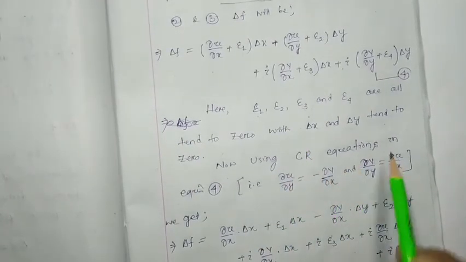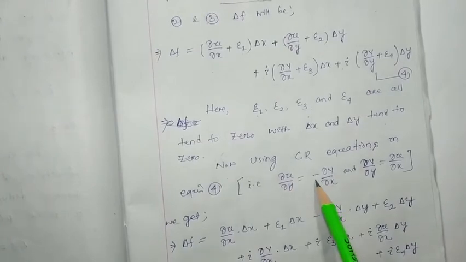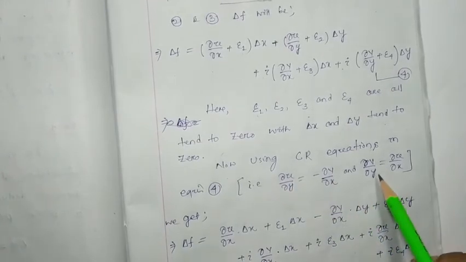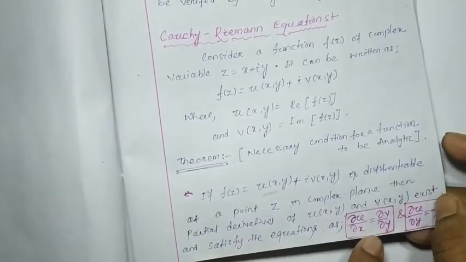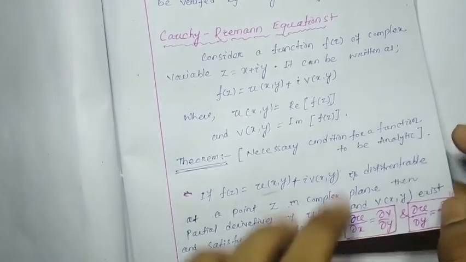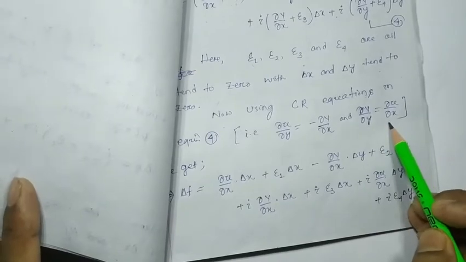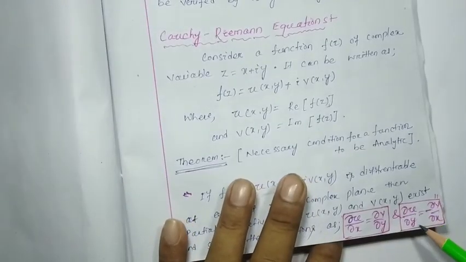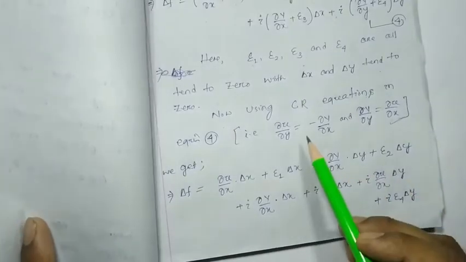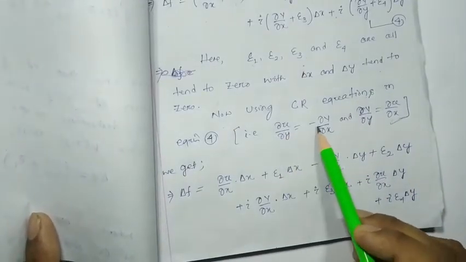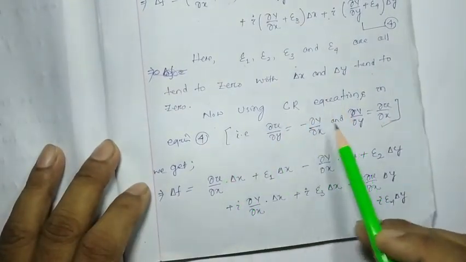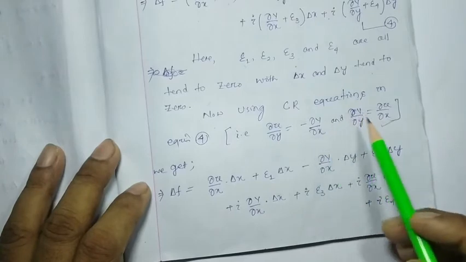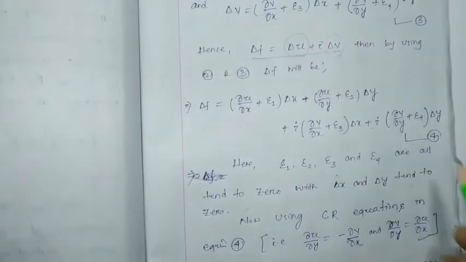The Cauchy-Riemann equations are del u by del y equal to minus del v by del x, and del v by del y equal to del u by del x. I just wrote them reversely here. You can see del u by del x equal to del v by del y, or del v by del y equal to del u by del x, that is one equation. Another equation, del u by del y equal to minus del v by del x. So these are the two CR equations. Now we are going to use these two equations in equation number 4.